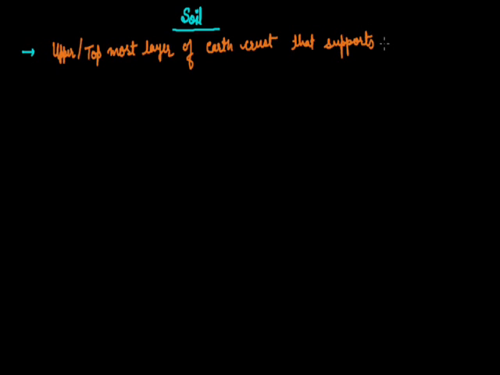As we know, what is soil? It's a fertile surface layer of the earth that is capable to support biota. This one is known as soil. Or you can say it's the upper or topmost layer of the earth's crust that supports life. It's a fertile surface layer.